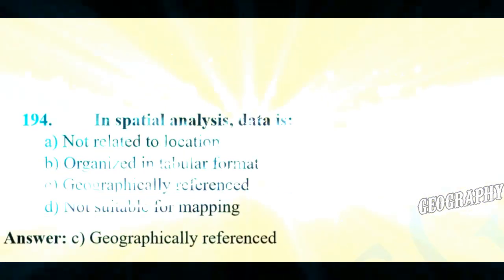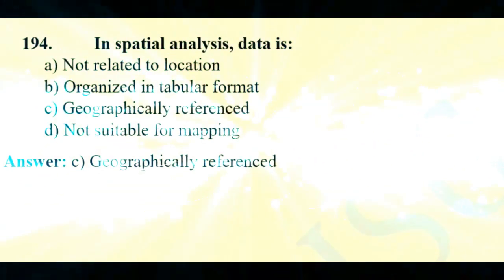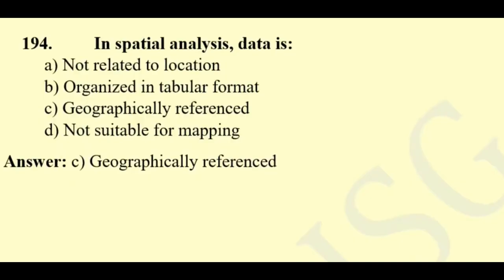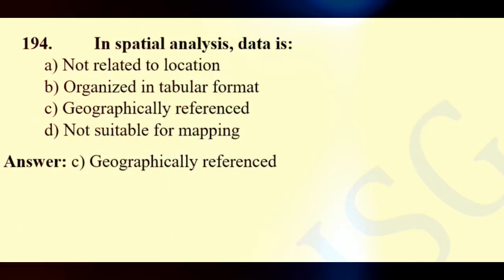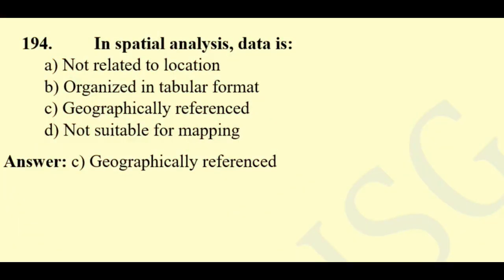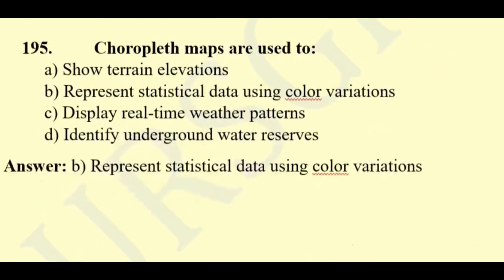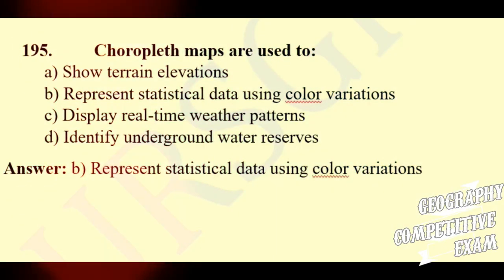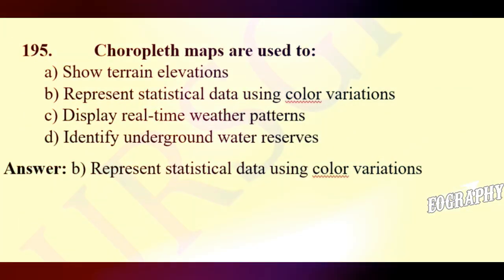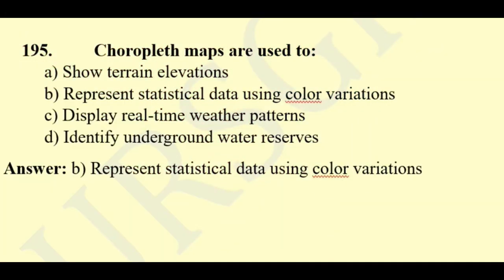Now the category is Special Statistics and GIS. Question 194. In spatial analysis, data is not related to location, organized in tabular format, geographically referenced, not suitable for mapping. Here the right answer will be geographically referenced. Question 195. Choropleth maps are used to show terrain elevations, represent statistical data using color variations, display real-time weather patterns, identify underground water reserves.